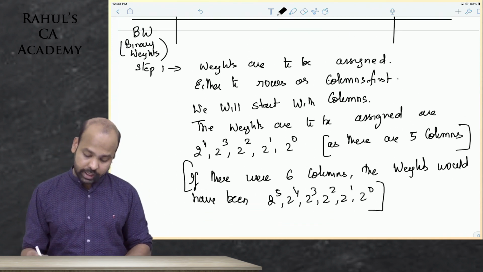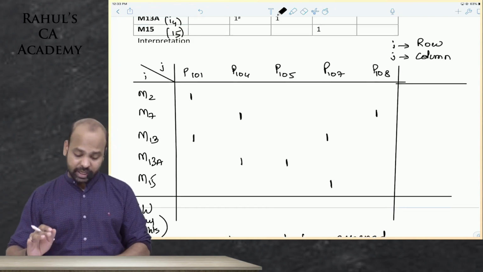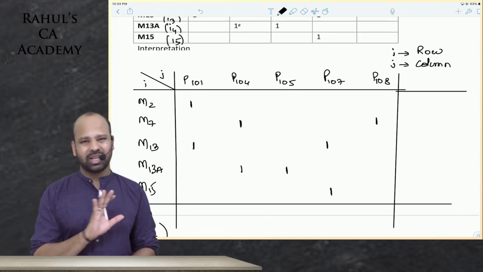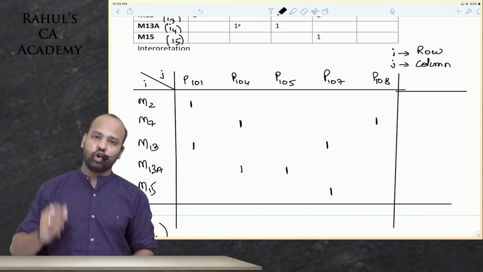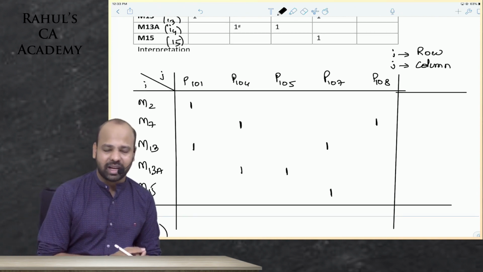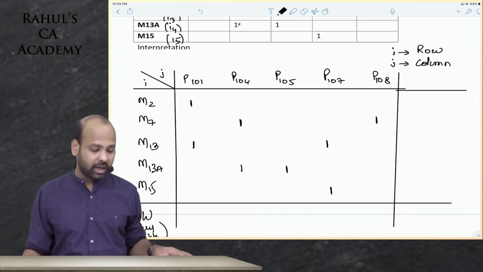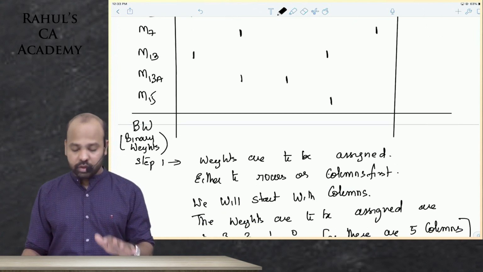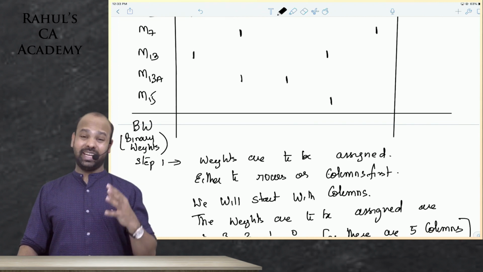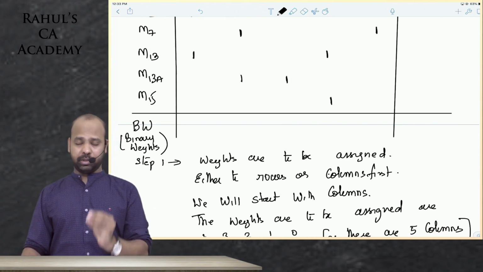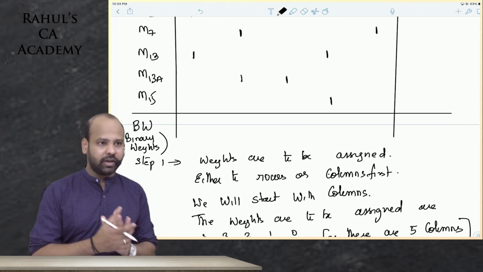Now, I repeat again, beta, the very first step, I have simply copied the matrix as of now, nothing else. Every row is represented as I. Every column is represented as J. The first step that we will have to do is assign weights, either to rows or columns. I have assigned weights to columns, as ICI is also doing it.